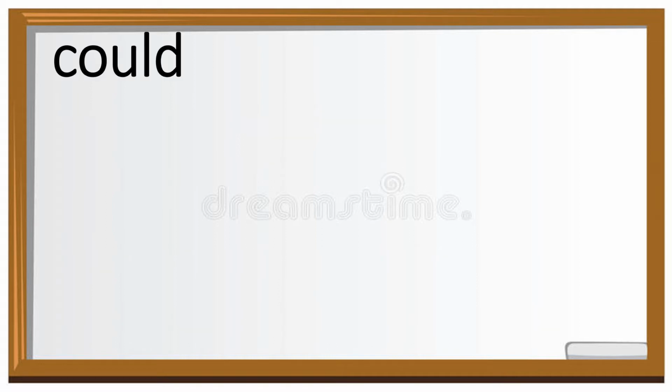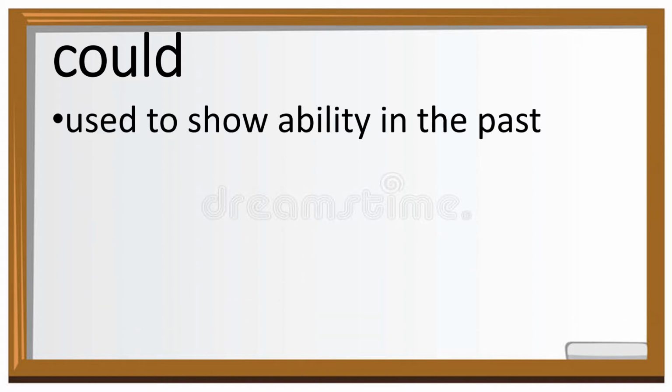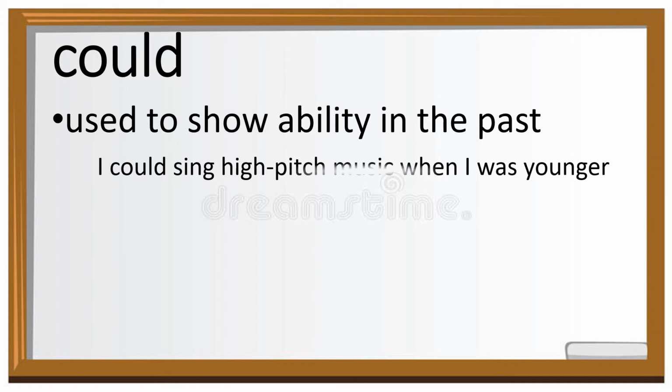The second one is could. Could is used to show ability in the past. An example for this one is, I could sing high-pitched music when I was younger. In this sentence, it shows that the person could sing high-pitched music when that person was younger. And therefore, this ability of singing high-pitched music was in the past.